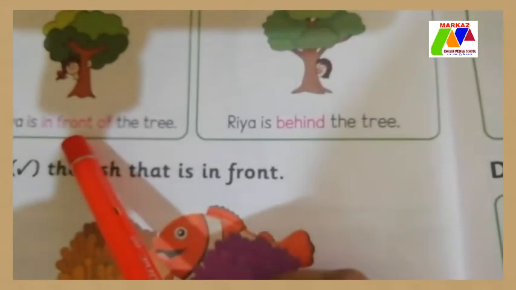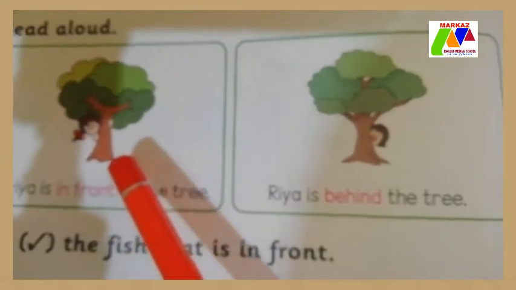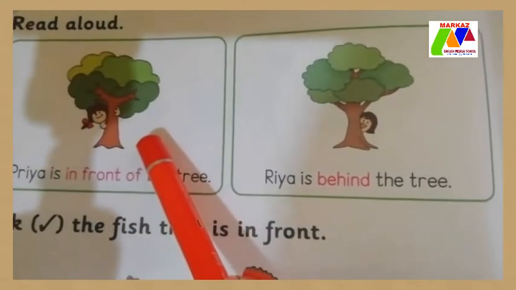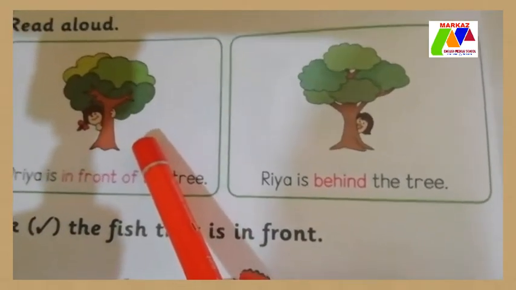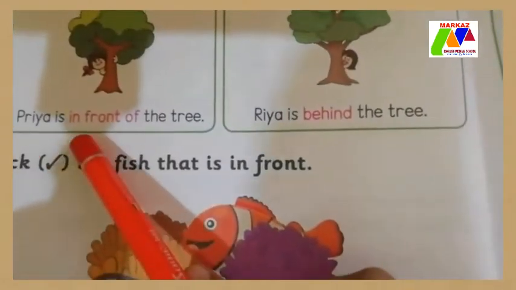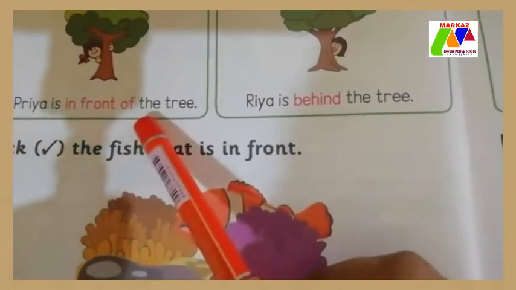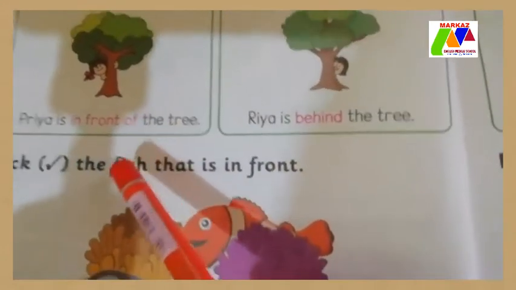First picture. Priya is in front of the tree. Look at the picture. Is Priya in front of the tree? No, there is a correction in this sentence. The tree is in front of Priya.